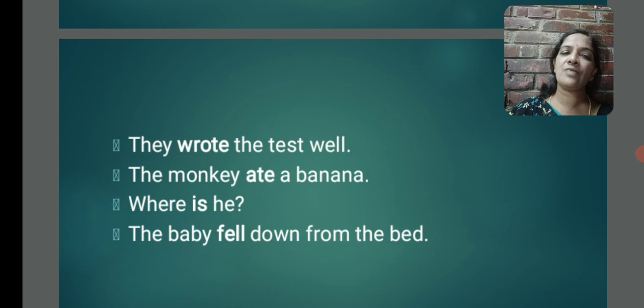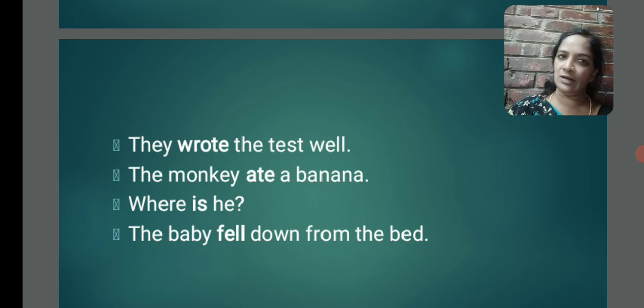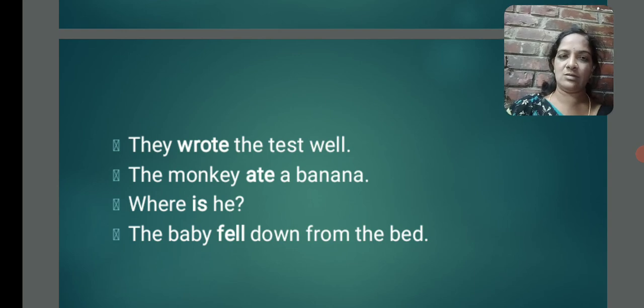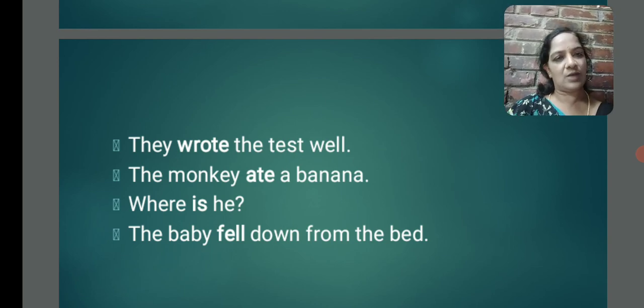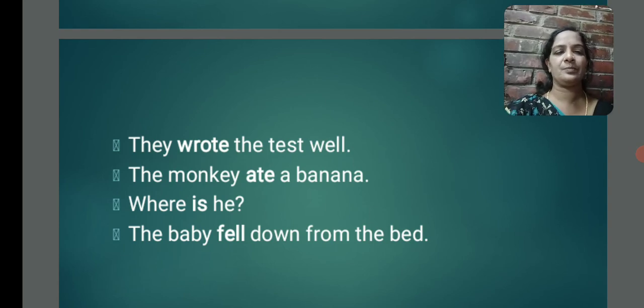The baby fell down from the bed. Fell is highlighted. It is of course a verb. And what does a verb do? It expresses action or condition or existence. What is this verb expressing? It is expressing the baby's condition. So fell is the verb in this sentence.